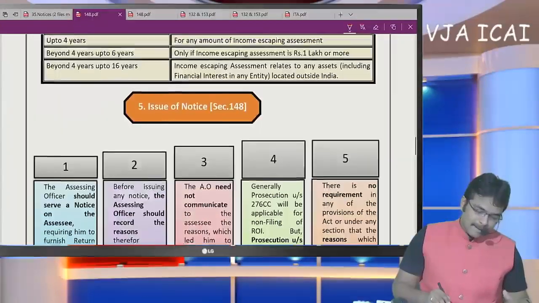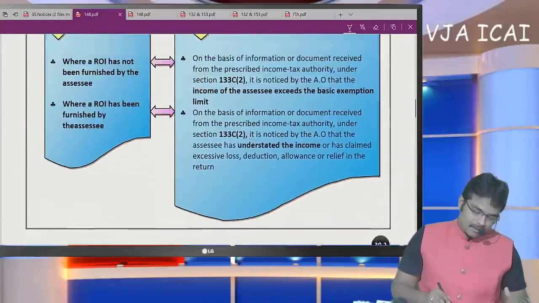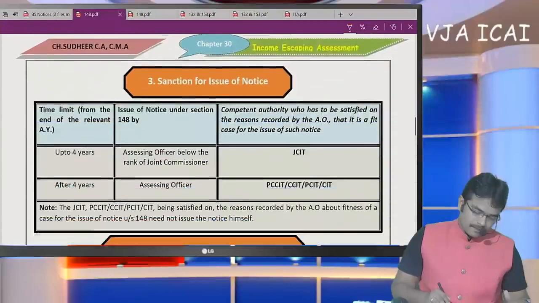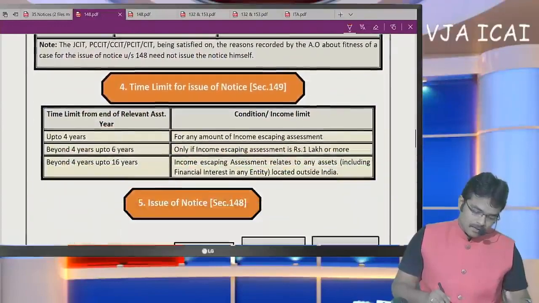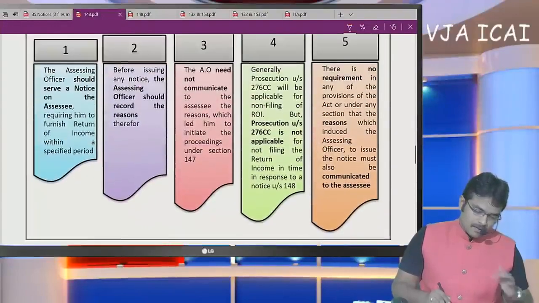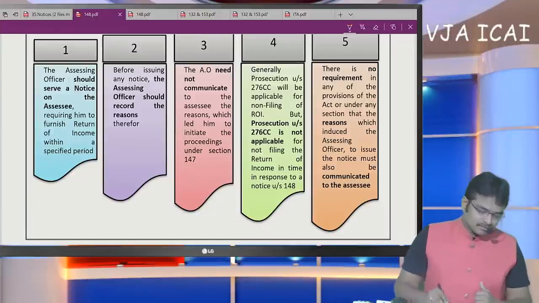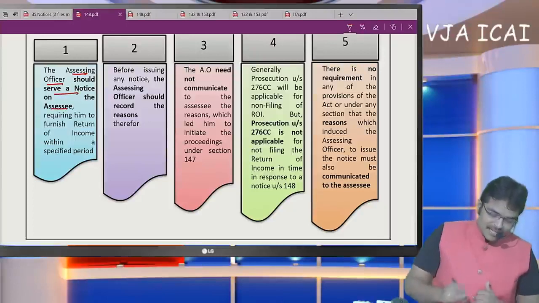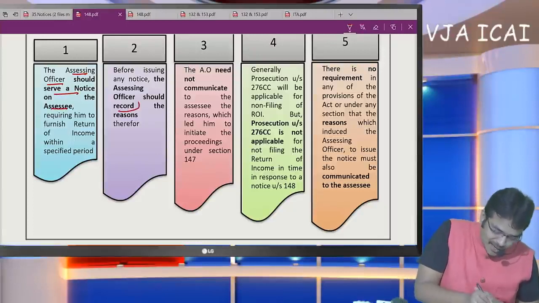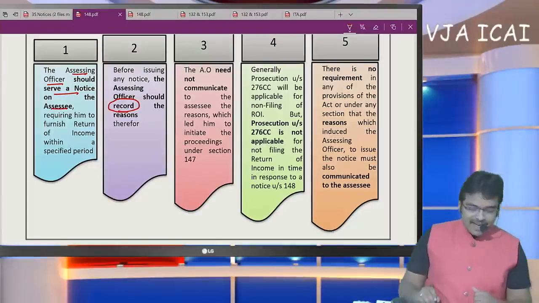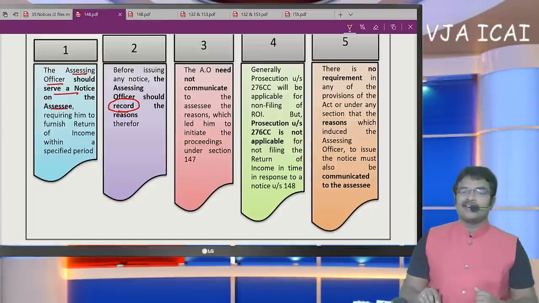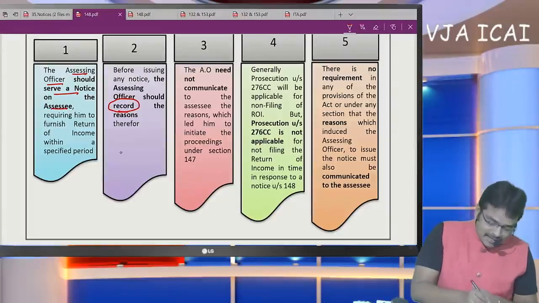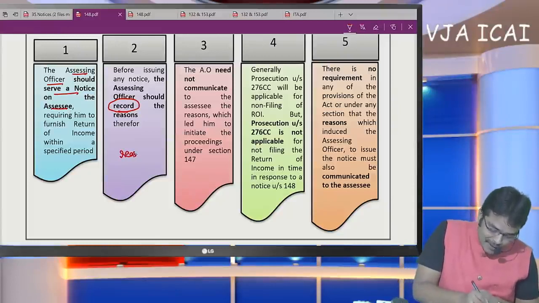Let me show you here. Whenever the assessing officer should serve a notice on the SSE, before issuance of notice, he shall have a record of the reasons therefor. The term specified here is he must have a record. That means the reason to believe should exist.